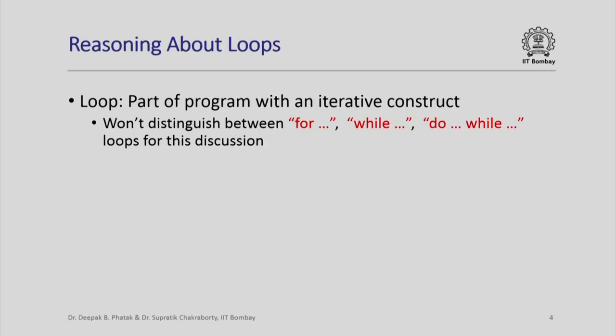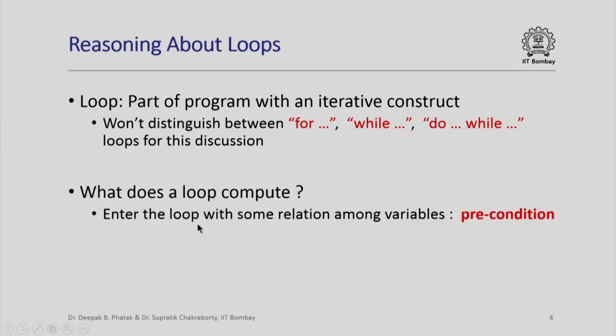Okay, what is a loop? A loop is a part of a program with an iterative construct, and as far as this discussion goes, we are not going to make any distinction between the three different looping constructs in C++ that we have studied. Now, what does a loop compute?